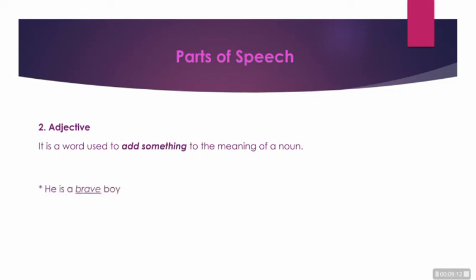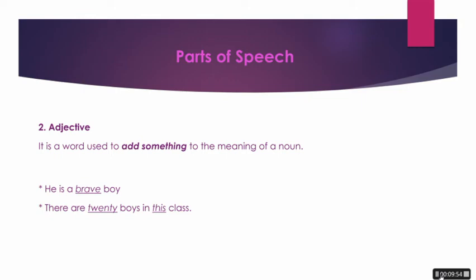Okay, now take a look at the below sentences. He is a brave boy. And the second, there are 20 boys in this class. In the first sentence, the noun boy is supported with the adjective brave to make this particular boy stand away from the others. He is not like any other boys, but he is a brave boy.